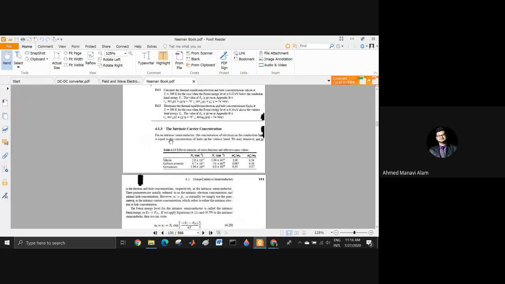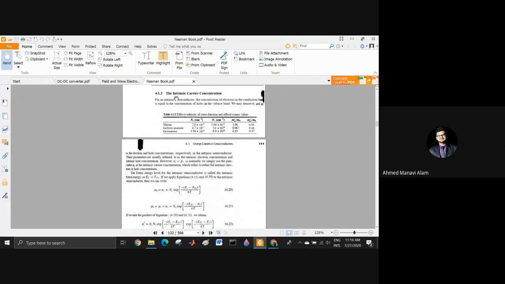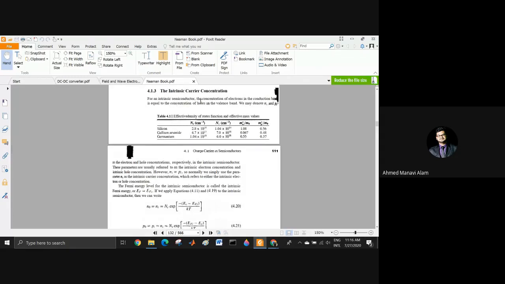Now, for intrinsic carrier concentration, we will try to find some understanding here, some conclusion here. For an intrinsic semiconductor, the concentration of electrons in the conduction band is equal to the concentration of holes in the valence band. That means for intrinsic semiconductor, the concentration of electrons in the conduction band is equal to the concentration of holes in the valence band. We may denote Ni and Pi as the electron and hole concentration, respectively.